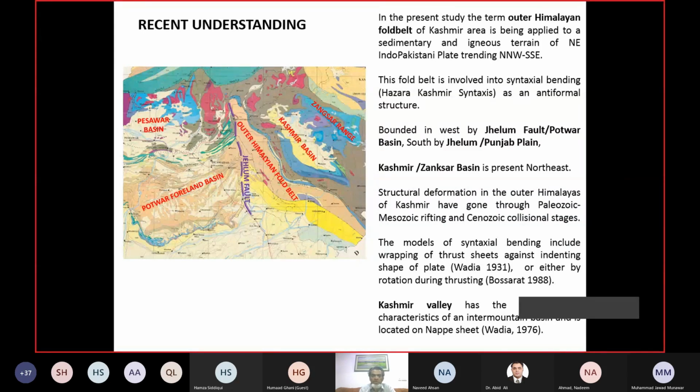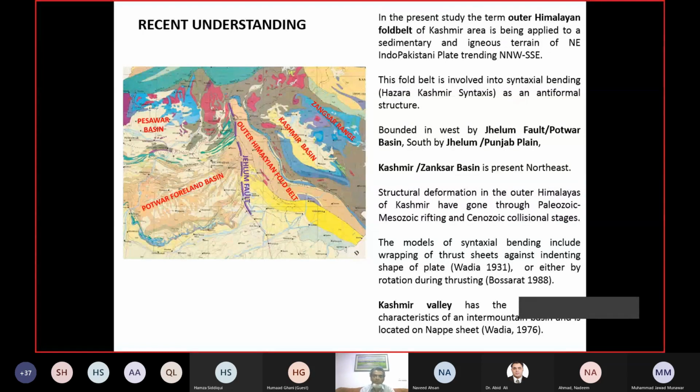Cimmerian rifting stage. The models of the syntaxial bending include wrapping. There is a syntaxial bend, which is this band here, and it has been worked out by Wadia and other authors. They said it's basically the indenting of the plate that has made this feature, or the rotation of the plate that made this feature.